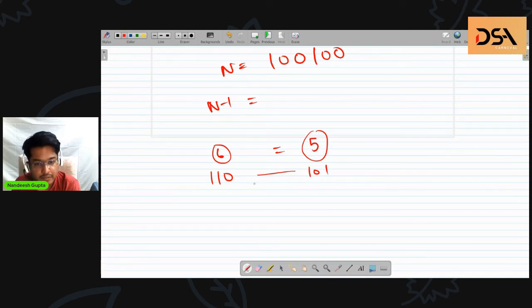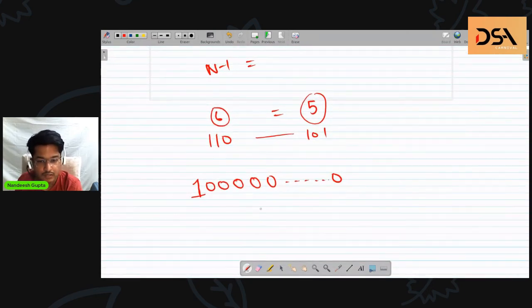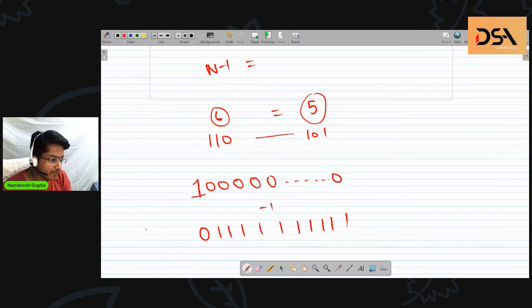So after doing n minus 1, what happens is, if the number is in this form, with a 1 here and zeros repeating till the 0th place, after doing minus 1 on this, the rightmost one gets unset, and all the other zeros are set. This is what happens on doing minus 1.